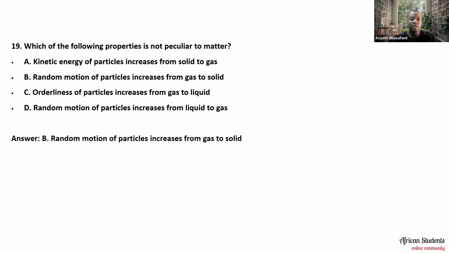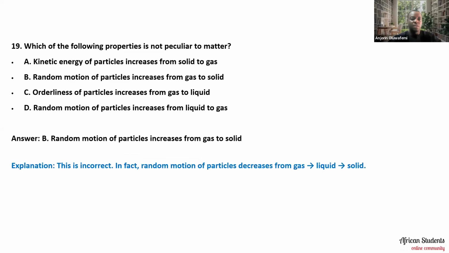So what's the answer? The answer is actually B. Random motion of particles increases from gas to solid. This is incorrect because, in fact, random motion of particles decreases from gas to liquid to solid. There is more randomization of particles, as in movements of the particles, in the gaseous phase compared to the liquid phase.